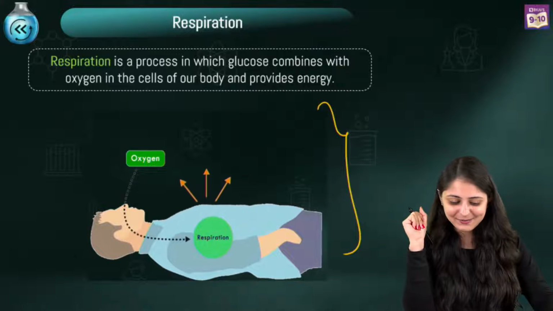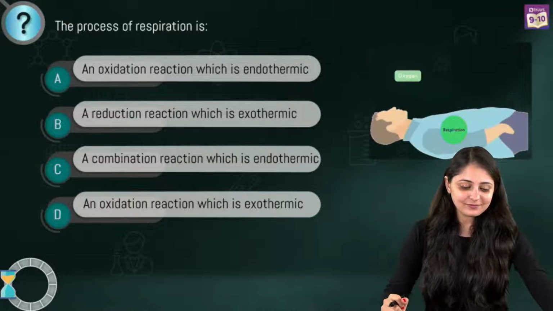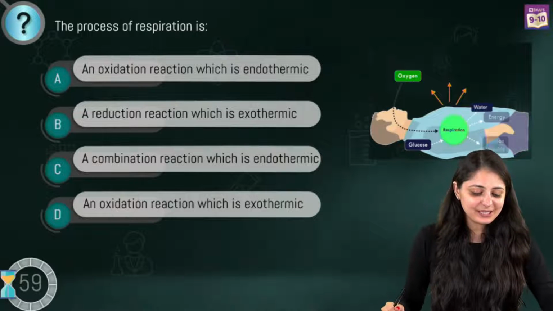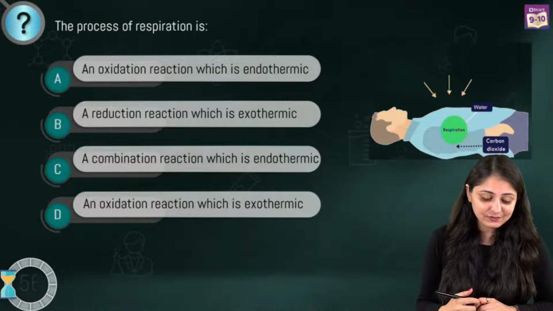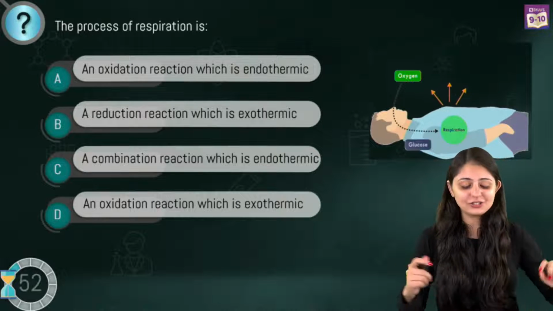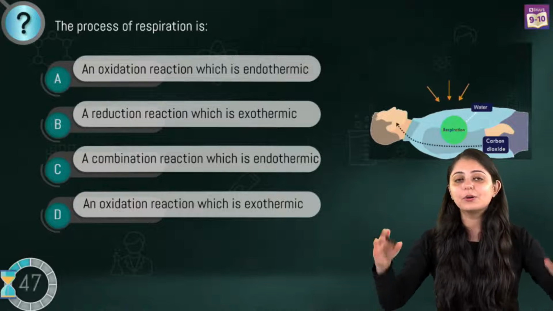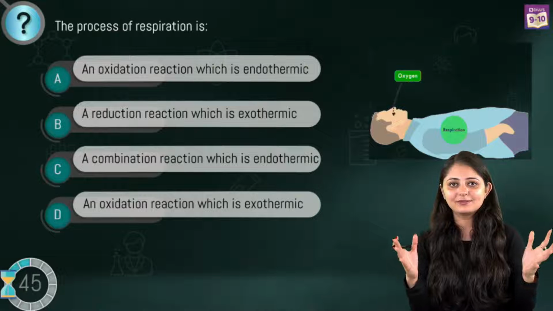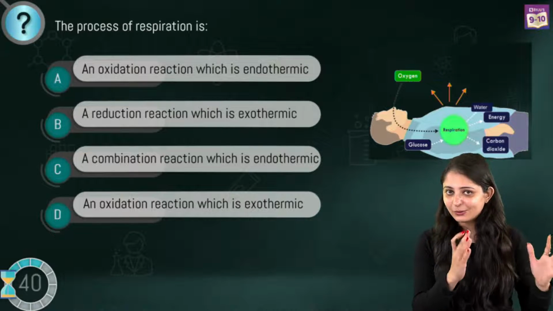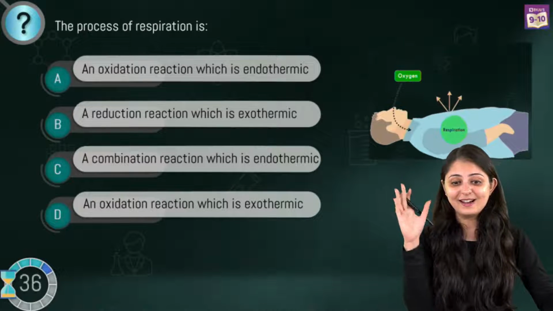All set to answer this one? Okay, so the question is, and you've got 60 seconds to answer. The process of respiration is an oxidation reaction which is endothermic, a reduction reaction which is exothermic, a combination reaction which is endothermic, or an oxidation reaction which is exothermic. Read all the 4 options because there are 2 things that you're finding out. First of all, the type. Oxidation, reduction, combination, figure that out. Second is if it's exothermic or endothermic. A lot of things are needed over here.